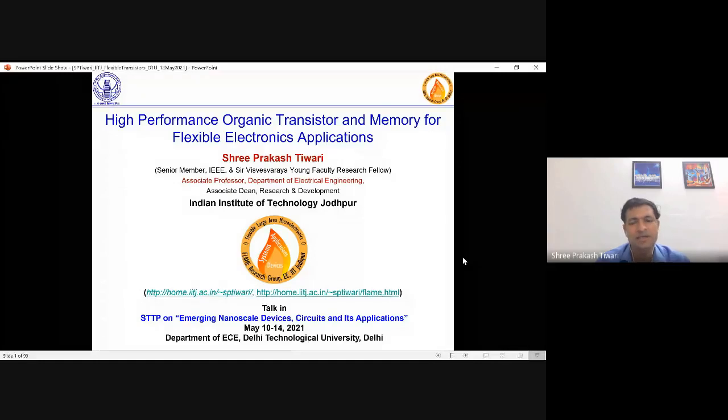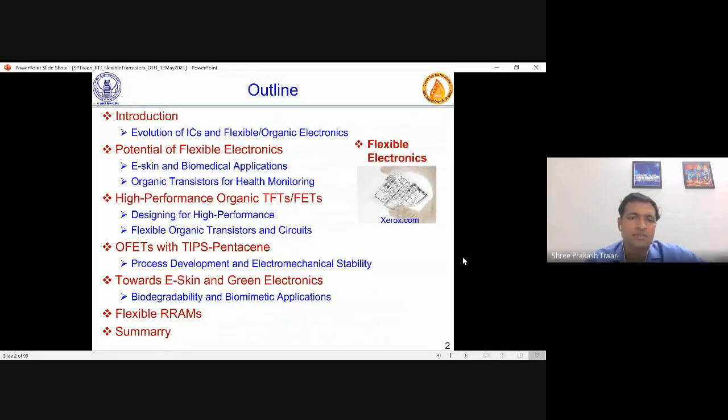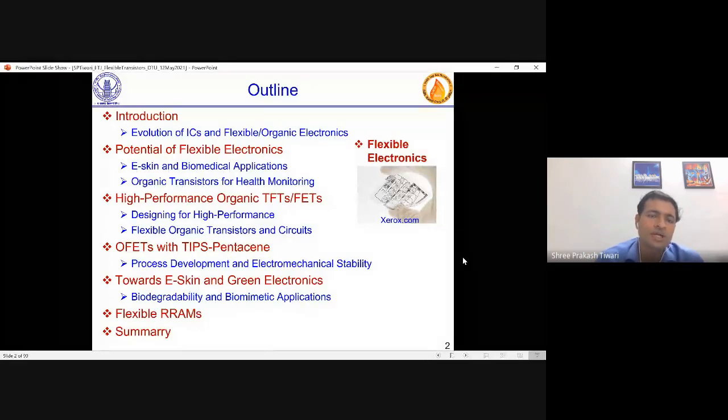Then all the amplifiers, ADC, and everything comes. But the topic is more or less focused on transistors and a bit of memory. And this is the overview of the topics which I'll briefly cover in the next couple of hours. But any talk should not be started without refreshing what has been happening.